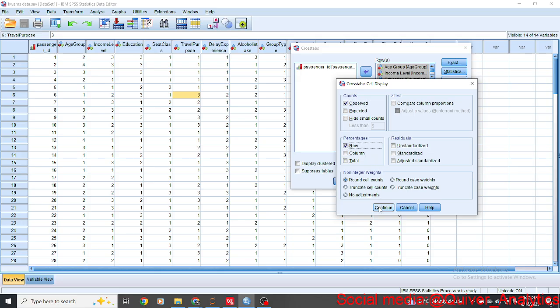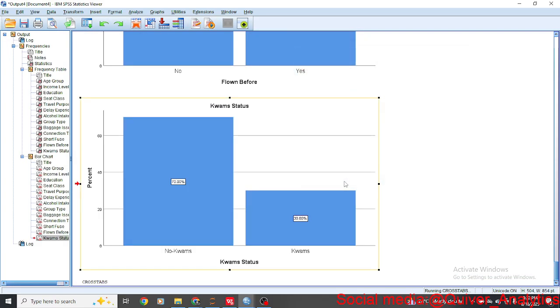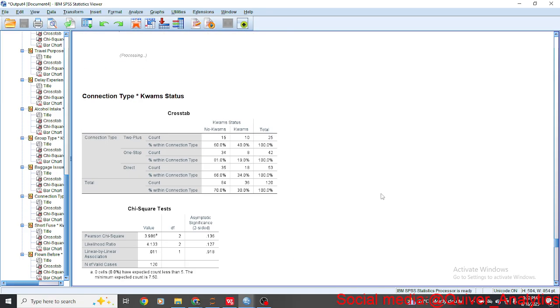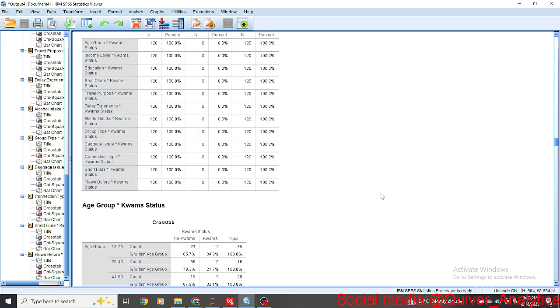It is still row. Then, like I said, we want a group bar chart. It is also called a clustered bar chart. So I tell it to give me a clustered bar chart. For now, we are okay. All right. So we do okay, and you can see that running cross tabs, SPSS gives me a lot of results. So I'll go from the top and see what we have.